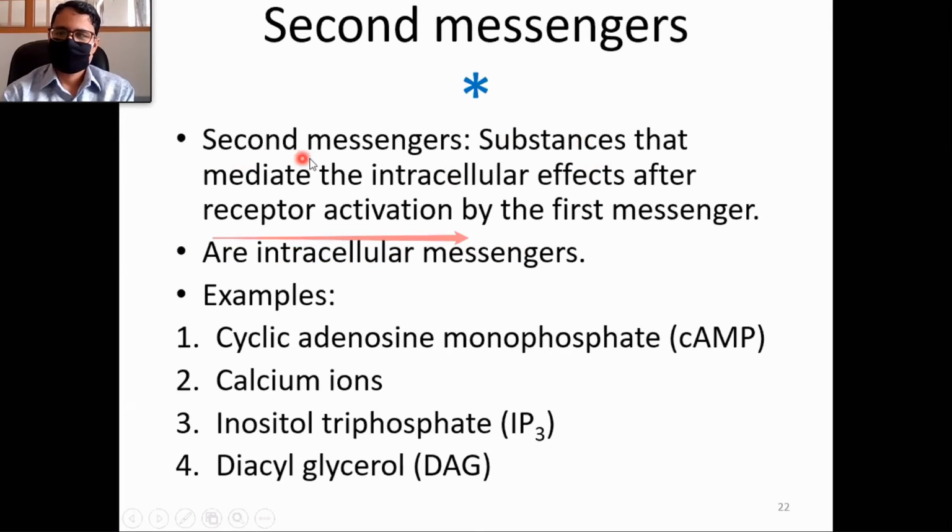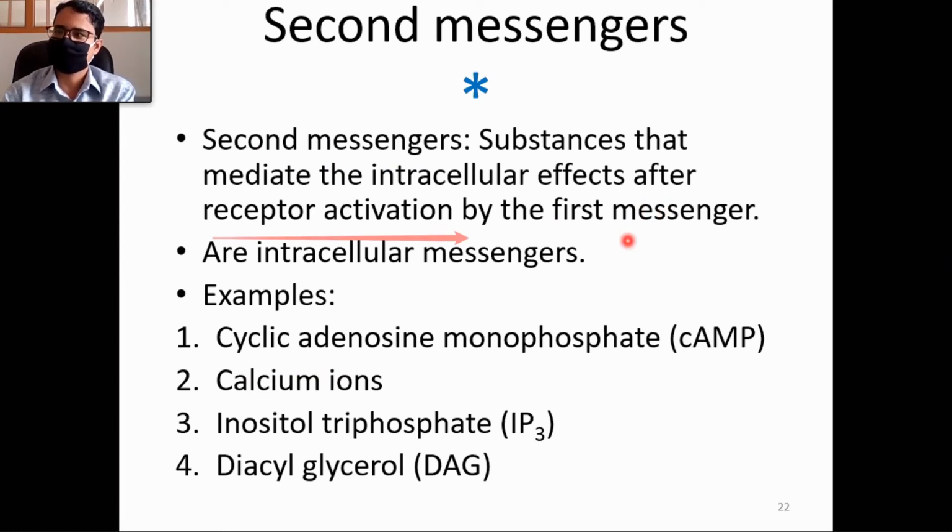Second messengers. Why are they called second messengers? These are substances that mediate intracellular effects after receptor activation by the first messenger. The first messengers are intercellular, between cells. First messengers, the between-cell messengers, may be hormones or neurotransmitters or others. Second messengers are similar chemical messengers, but they occur inside the cell.